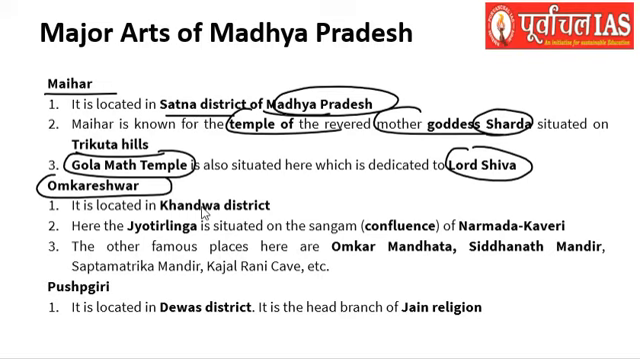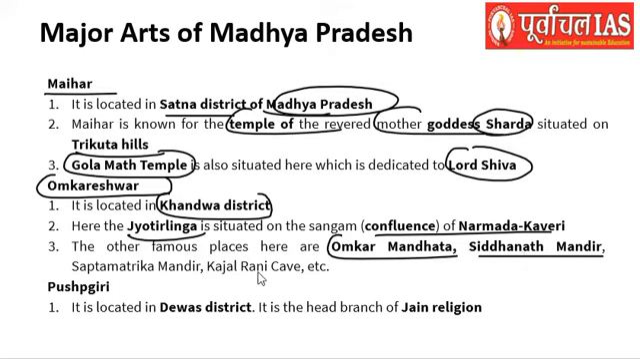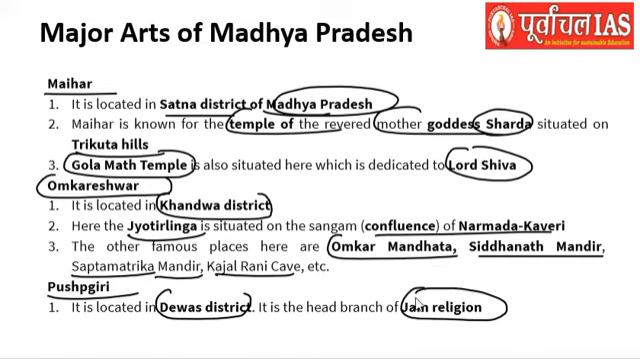Then Omkareshwar is located in the Khandwa district, and here the Jyotirling, which is situated on the confluence of Narmada and Kaveri, is an important tourist place. Also other famous places here are the Omkar Mandhata, Siddhanath Mandir, Saptamatrika Mandir, Kajal Rani Cave. Okay, so these are the important places as far as Omkareshwar is concerned. Then the next one is the Pushpagiri. It is located in the Dewas district. It is the head branch of Jain religion.